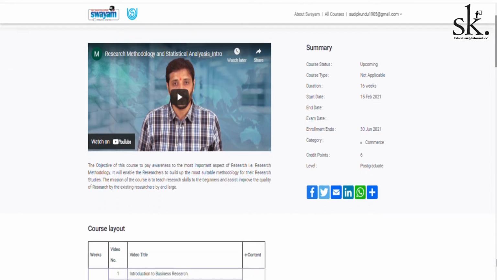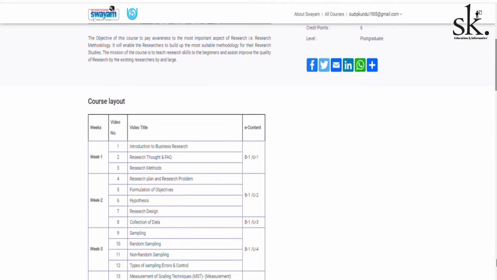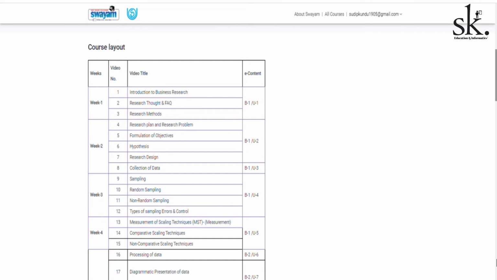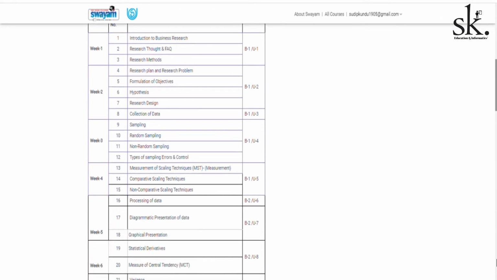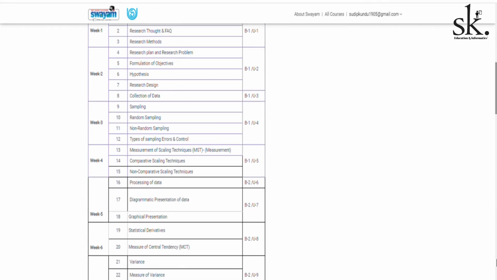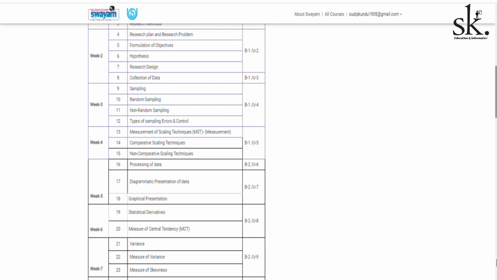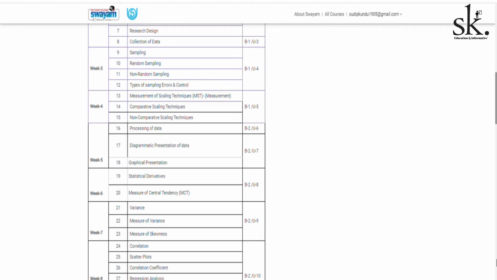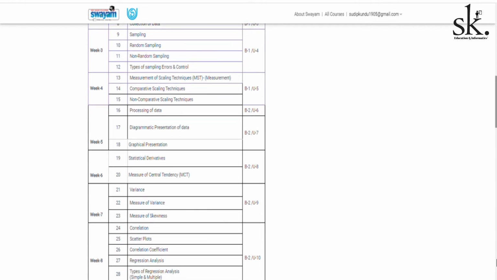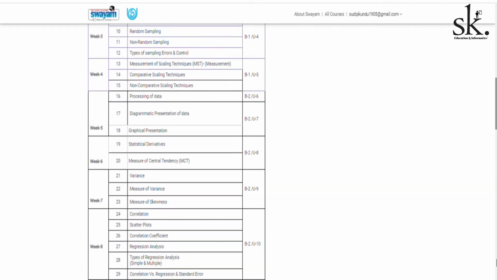Let me roughly explain the course curriculum or the course layout which you have. To start with, the basic concept of research, the introductory part, why we require to do a research and the various research methods required. In week 2 comes the research plan, the research problem, the objective which you require to fix, the hypothesis and the design statements which are required. Week 3 talks about how you are going to collect the sample, what the various types of samples are, and the sampling techniques.